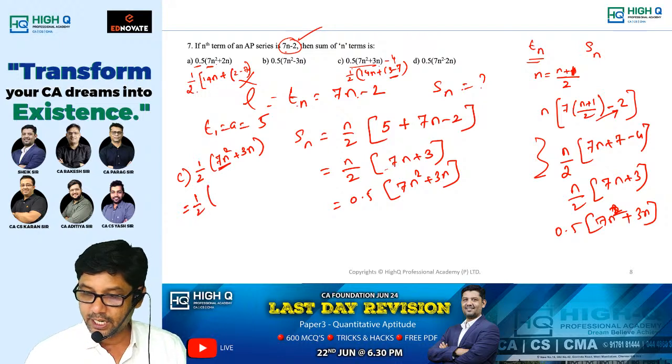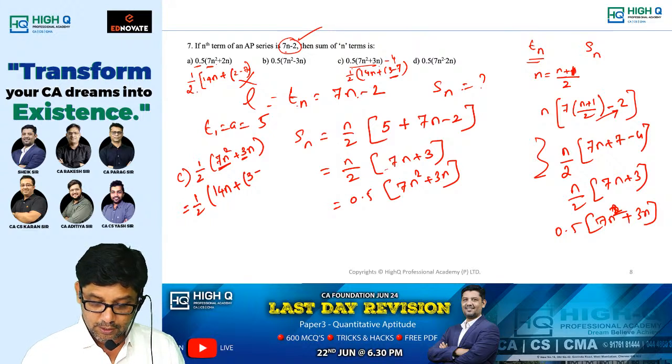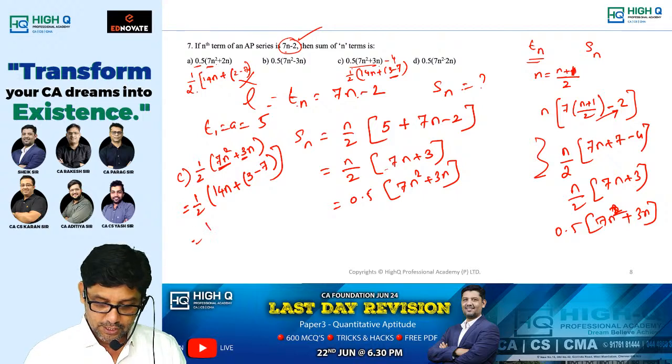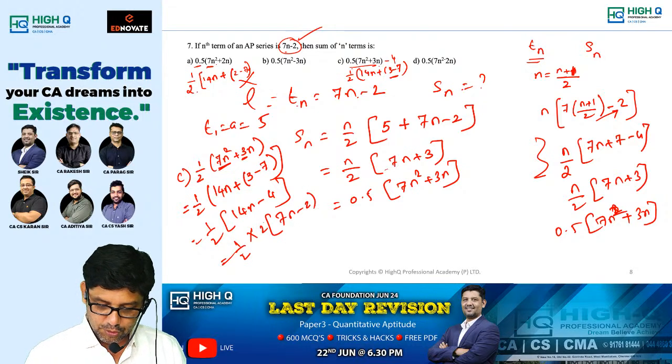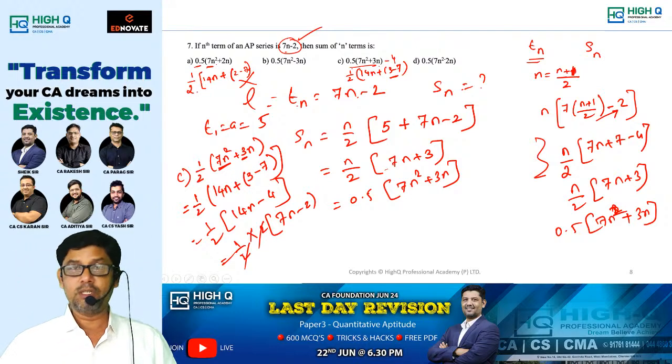The derivative of 7n square is 14n plus the coefficients: the coefficient of n is 3, and the coefficient of n square is minus 7. So it is 1 by 2 into 14n minus 4. Take 2 outside: 1 by 2 into 2 times 7n minus 2. The 2 gets cancelled, which is 7n minus 2. Direct answer, my dear.